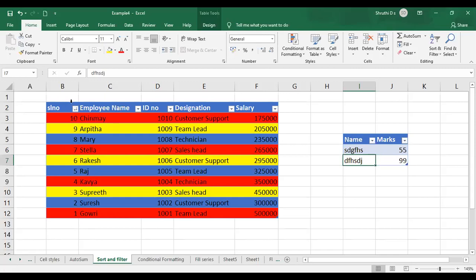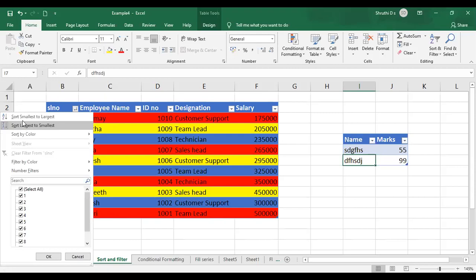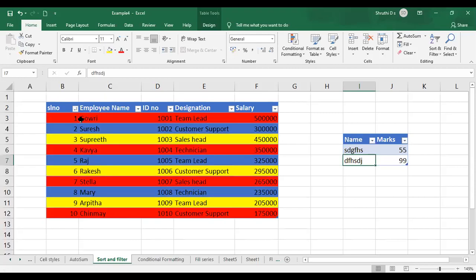Similarly, if you want to arrange it from descending back to ascending order, just go to the same drop down option and select sort smallest to largest. Just click on it, and it will be arranged from the smallest to largest. So that is how you can sort the data. This can be applied for any of the columns here. So now SL number is done.